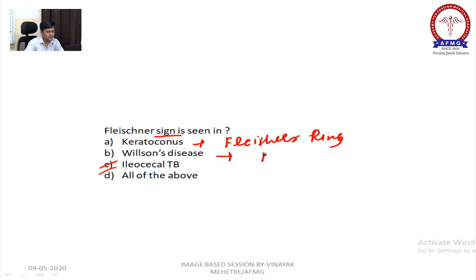And here in Wilson disease you will have Kayser-Fleischer ring. Right? Do not get hyper excited when you see such type of question. Okay, answer is not A every time. Okay, if you are going to mark answer as A, be sure about it.